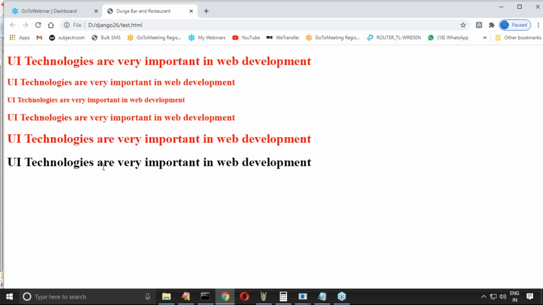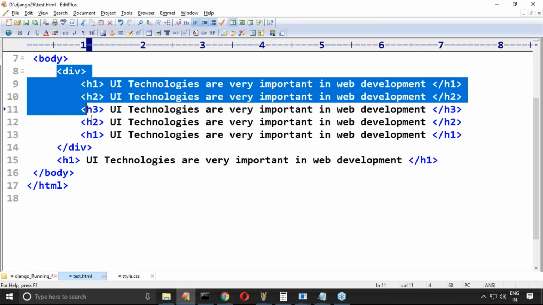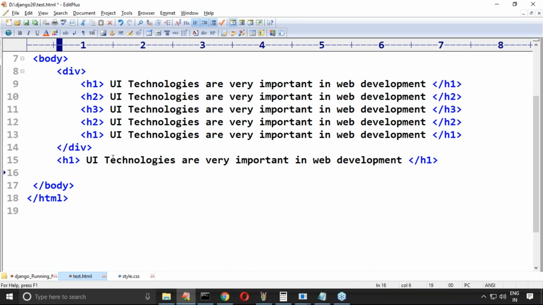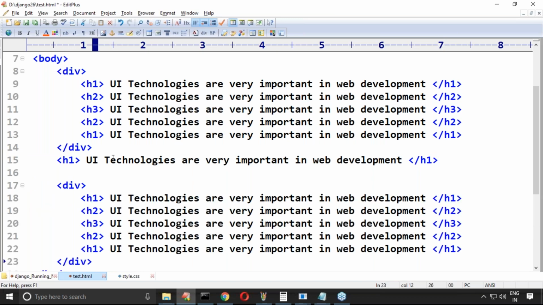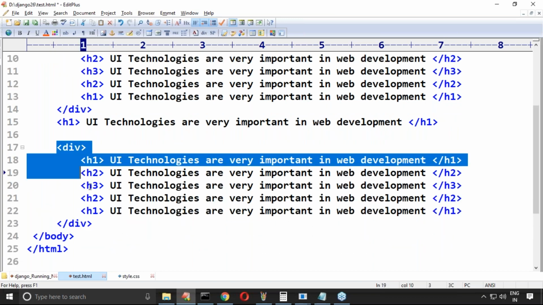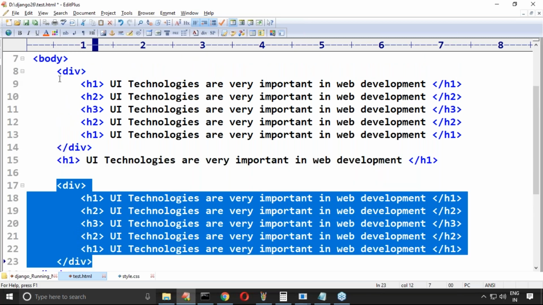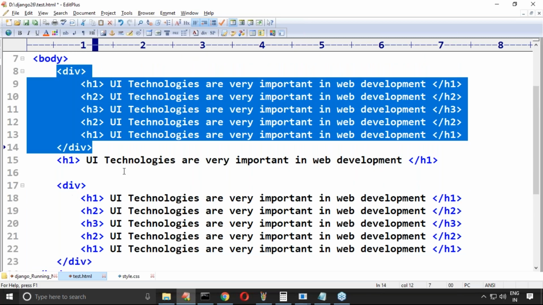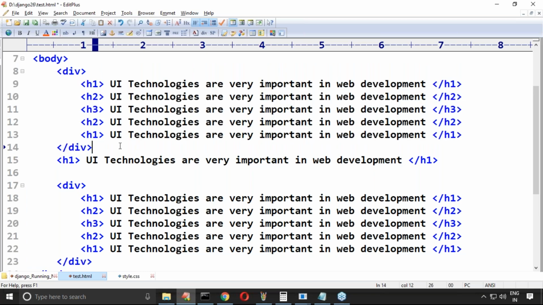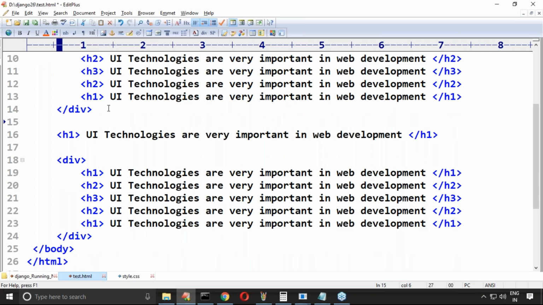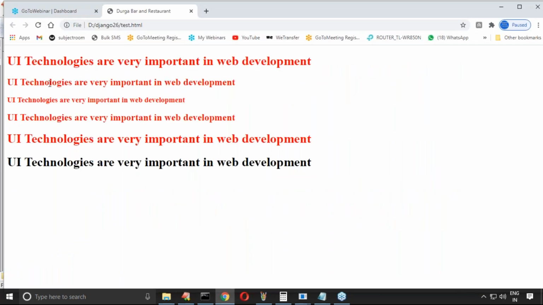It is not applicable. Suppose some people ask, sir, another div tag is there. Like another div tag is there. Now, is the styling applicable for every div tag or only for the first one? Is it applicable for every div tag or only for the first one? For all div tags. For every div tag it is applicable.